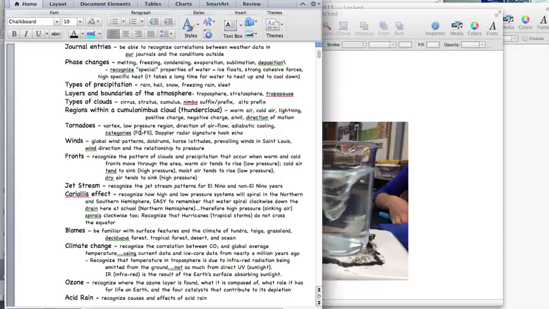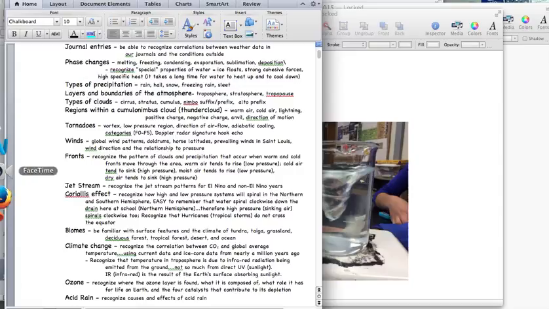An F0 tornado is really not much of a tornado. An F5, or sometimes you might hear EF5, those are the most damaging tornadoes. And then, like I said, just be able to recognize that Doppler radar signature, that hook echo of a tornado.